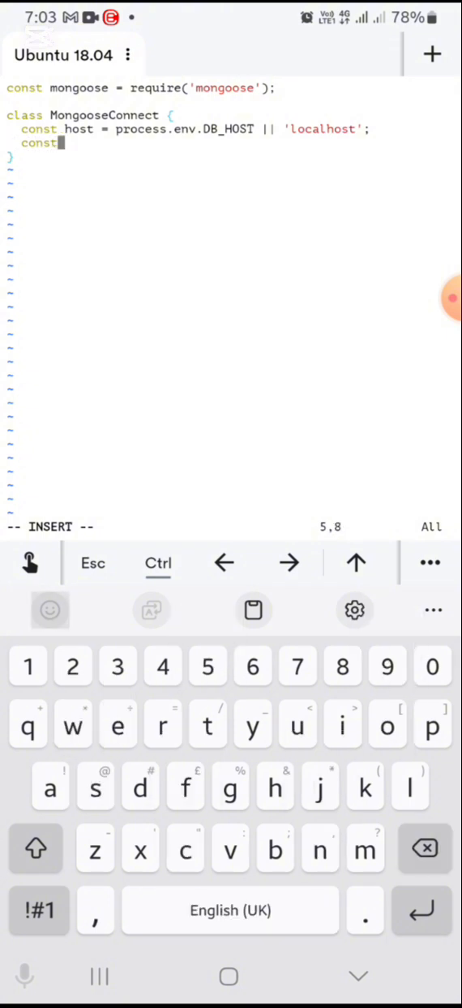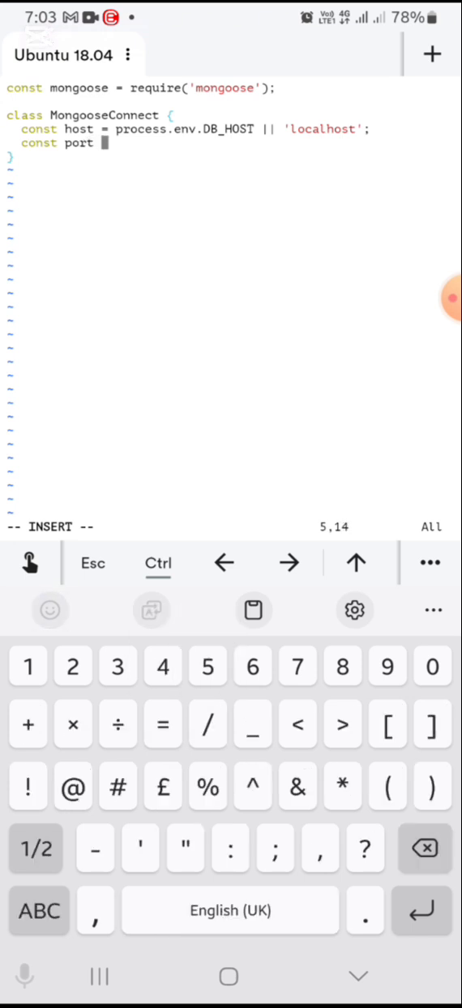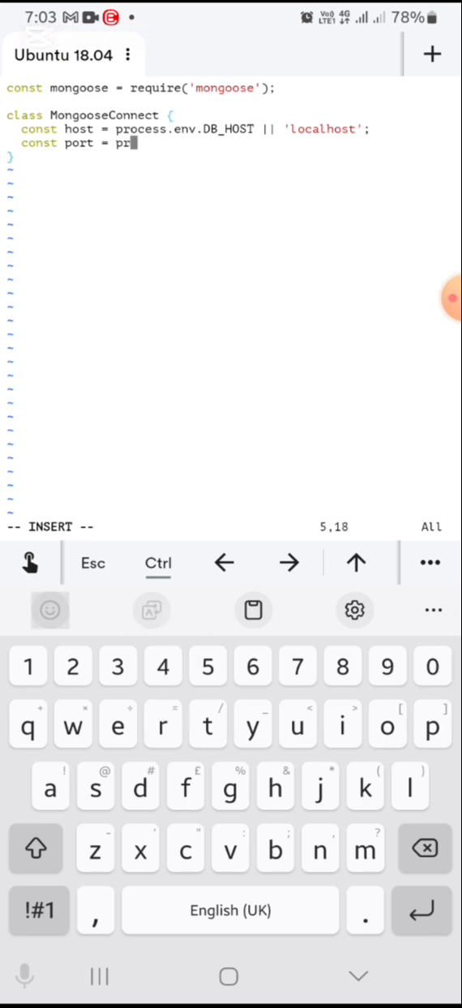So then constant for the port. So for the ports, then equals process.